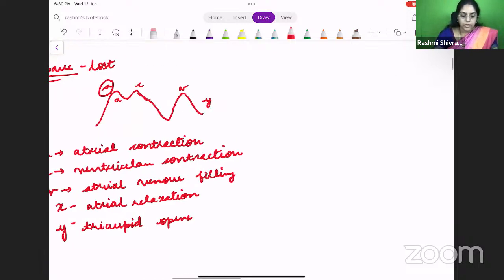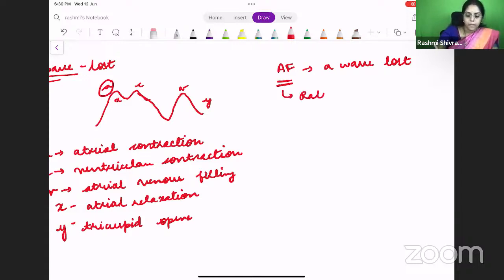So in AF, the A wave will be lost. Let's see something about atrial fibrillation here itself. How do you treat atrial fibrillation? The primary goal will be rate control, right? We don't want the patient to be in tachycardia persistently. Rhythm control comes secondary. The first idea is you should be controlling the rate of the patient.